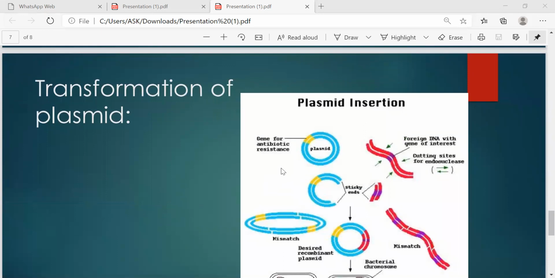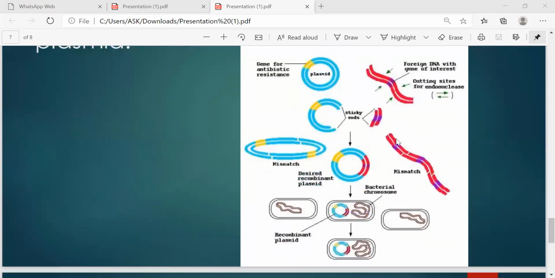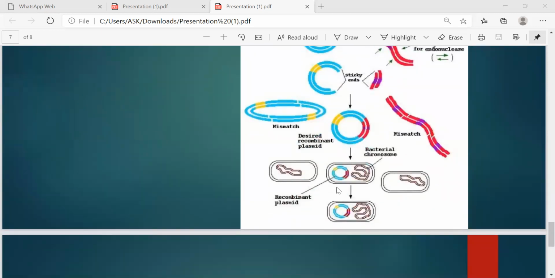Transformation of plasmid and insertion of foreign DNA: the gene of interest is inserted into the cutting site of plasmid, the sticky end, and this plasmid then forms a recombinant plasmid. Plasmid, bad or good?